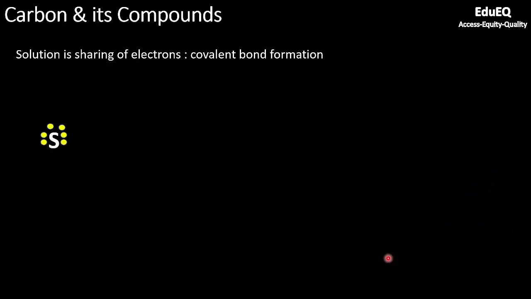Now coming to another interesting example, which is sulfur. Sulfur generally exists as an 8-member ring, so it will form S8. In the free state, it is very difficult for sulfur to exist as a single atom. And why is it so? You can see there are 6 electrons in the outermost shell of sulfur. So what type of bonding happens here?